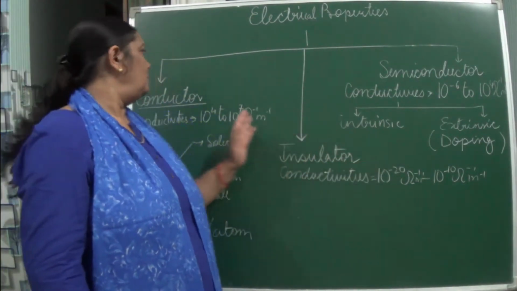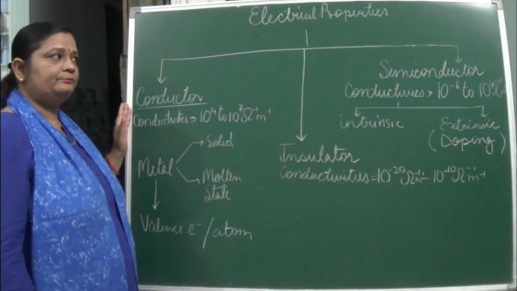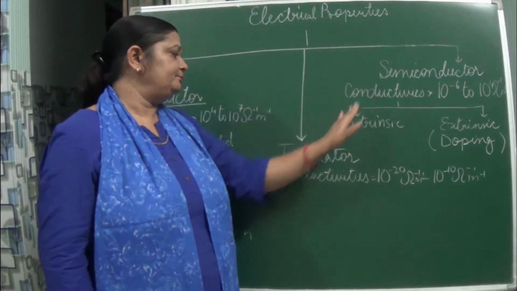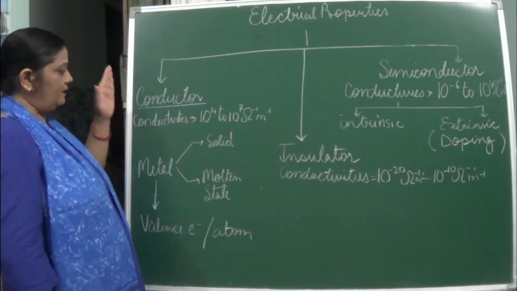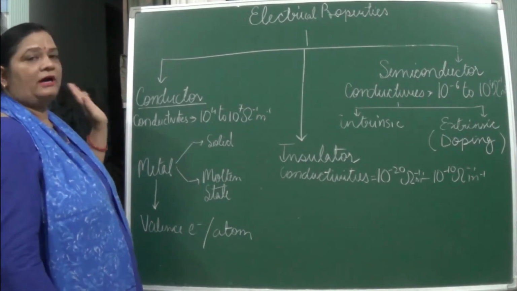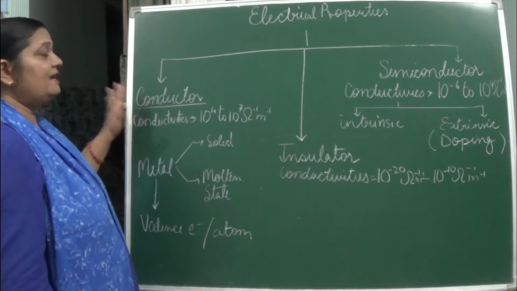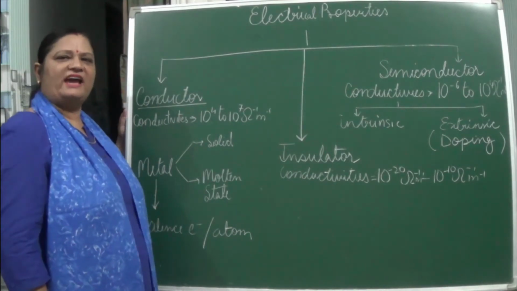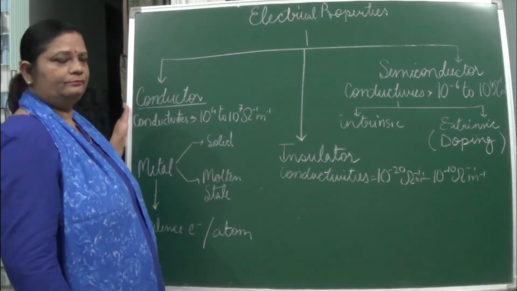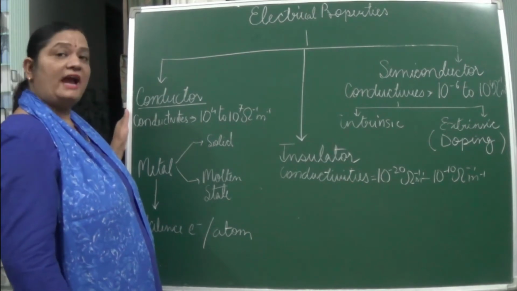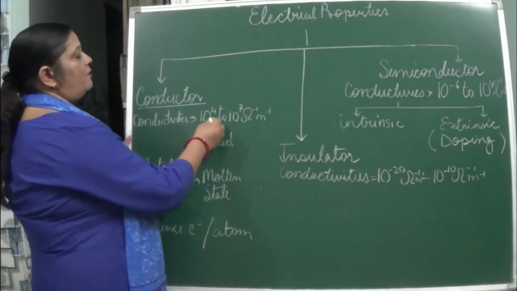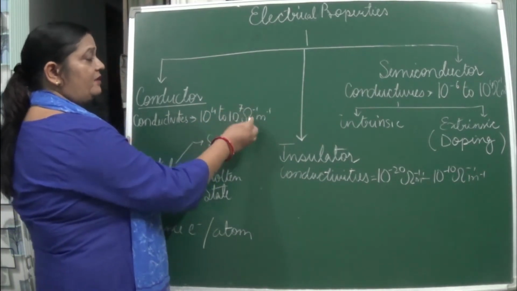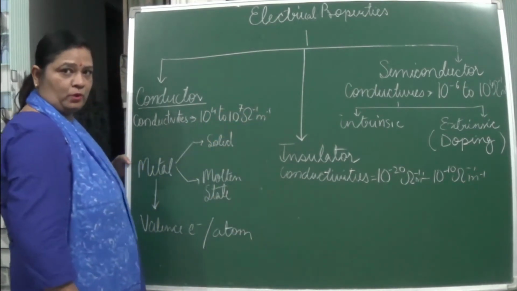Conductor, semiconductor and insulator. Okay, let us study one by one. Coming to conductor, when I say conductor, it means what? It can conduct electricity. These are those which can conduct electricity, and their conductivity values are 10 to the power 4 to 10 to the power 7 ohm inverse 1 meter inverse 1.